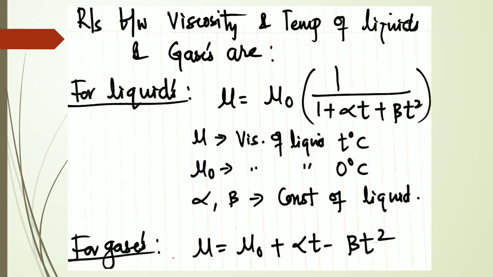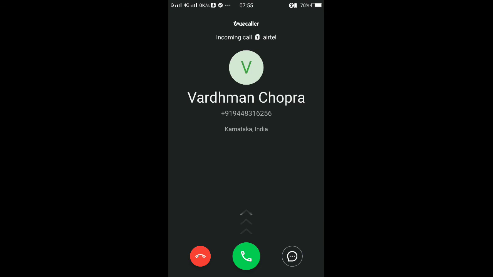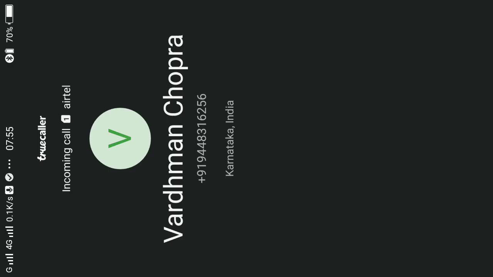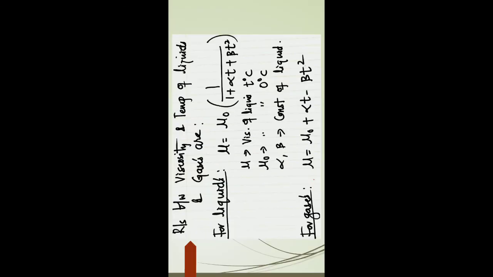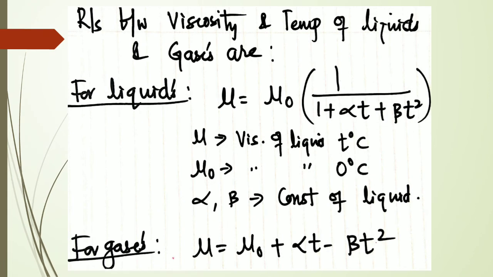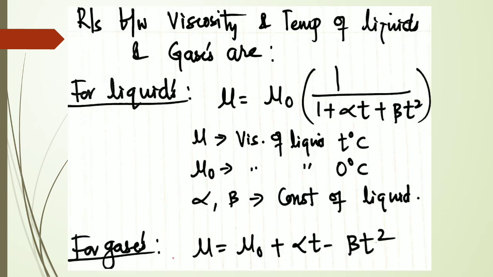So for liquids, mu is equal to mu naught into 1 by (1 plus alpha t plus beta t square), that is the first equation. What does it say?